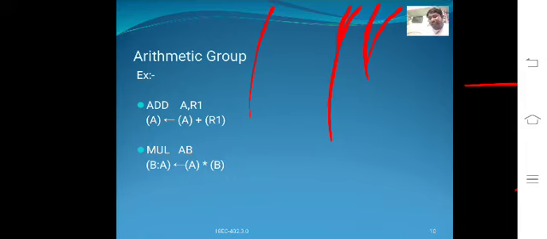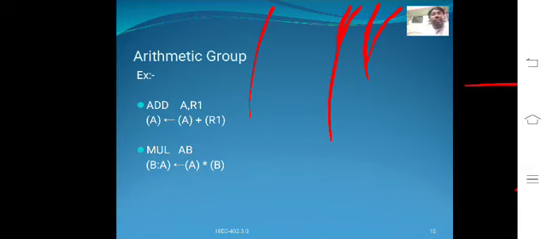The parity flag will be set to 1 for an odd number of ones in a register and set to 0 for an even number of ones in a register. All zeros in a register is considered an even number of ones, and the parity flag will be 0. Here in the arithmetical group we have some examples.